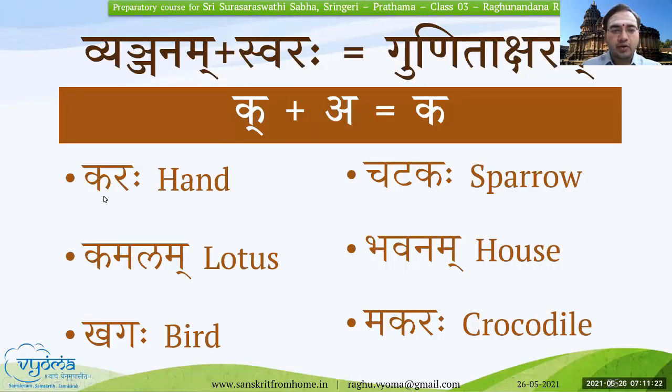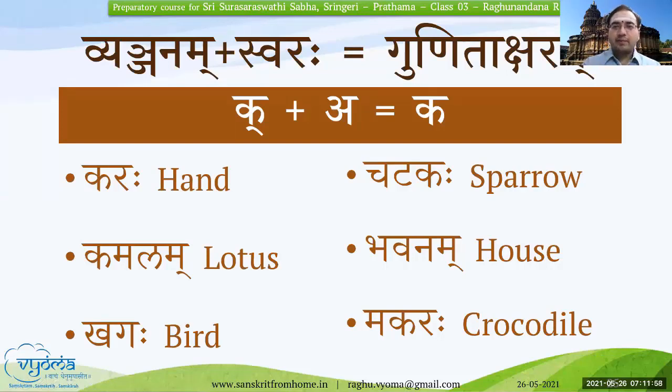So these are some of the words where the akara a matra is used with various vyanjanas. The first two examples are for ka: K plus A, ka, karaha, kamalam. Similarly, khagaha: K plus A, kha; G plus A, ga; Ch plus A, cha; T plus A, ta; K plus A, ka, and so on. This is how, by using Gunitaksharas, we can form words, and the words in turn come together to form sentences.